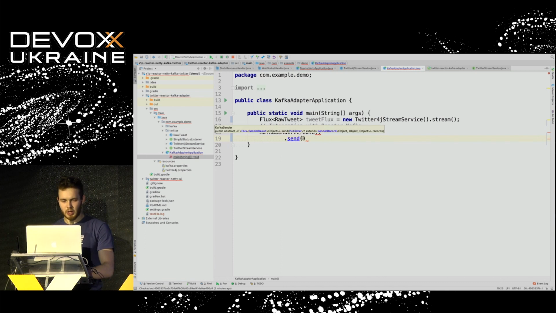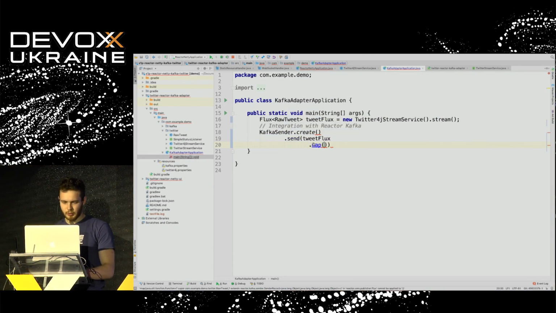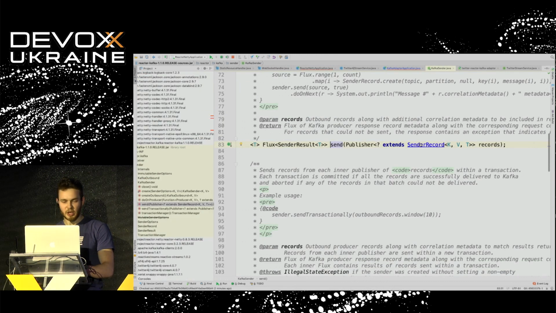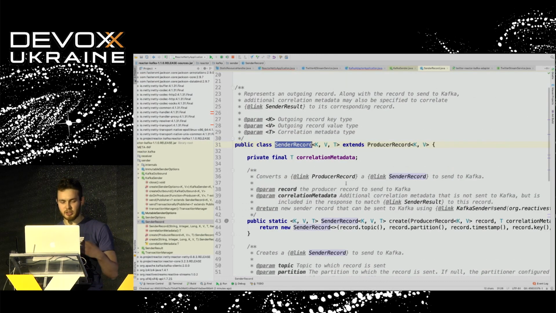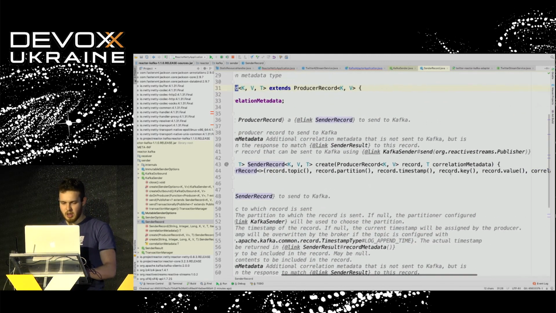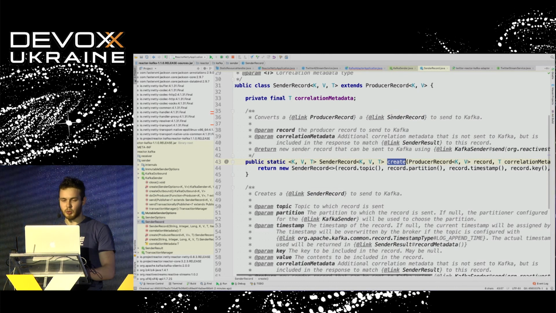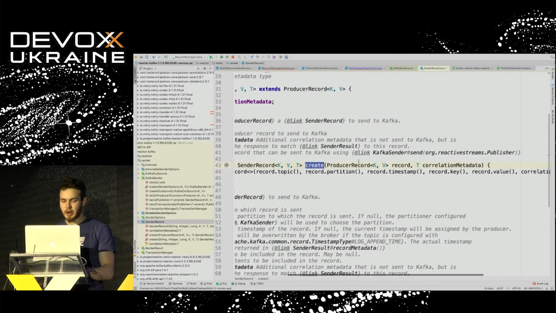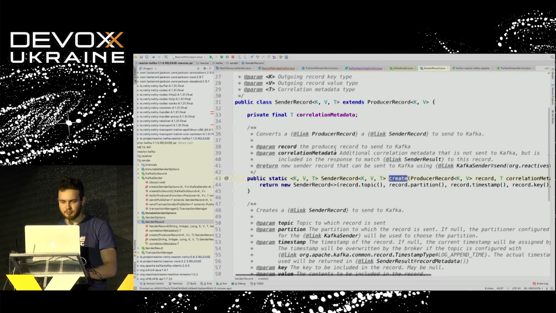So then we are going to do the following. We need to map our flux to, in this case, a sender record. Let's check it. What is the implementation that we have? So this is the main class, which is a part of Reactor Kafka. It just has a simpler API which allows us to create a producer record, which is a part of the original Kafka client, and that's basically it.